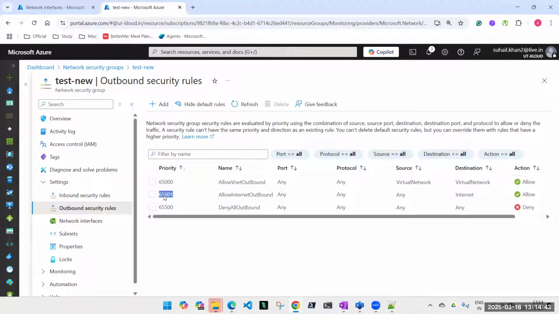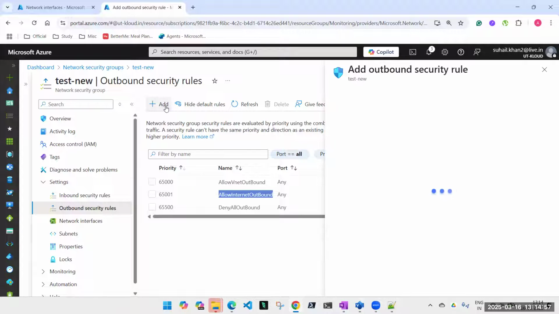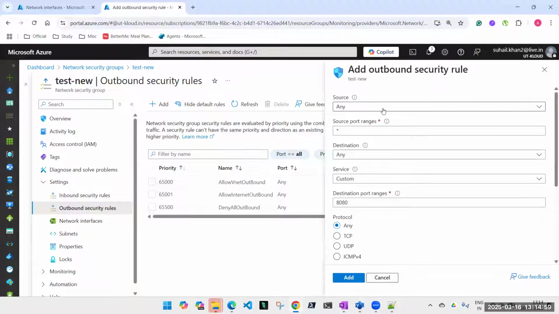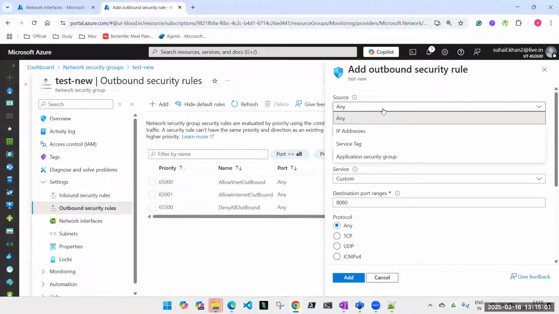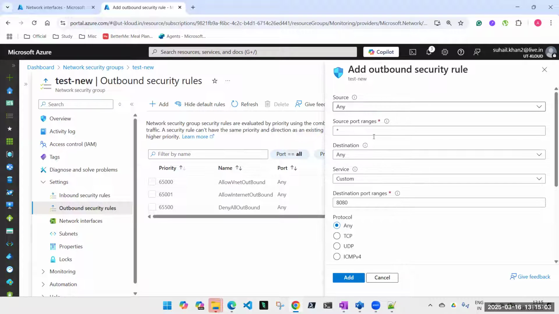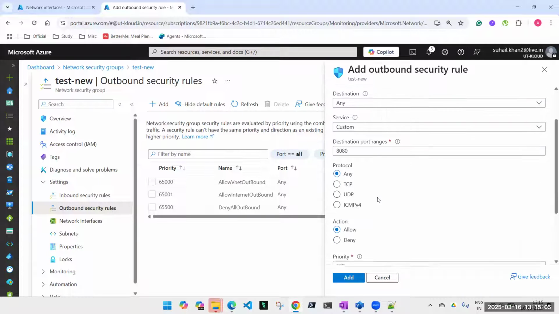The lower the priority number, the higher weightage it has. So now if I have this one which says allow internet and the priority is 65,000, I can go ahead and create another rule. First is source any, I'll explain all this later. What do I want to do?